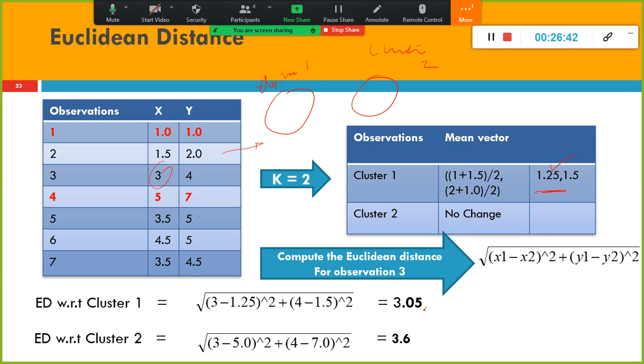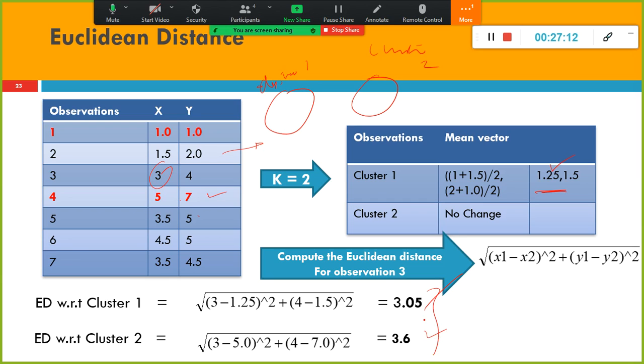So whole square, 3.05. And for the second cluster, so far there is no assignment done, hence this centroid value remains as it is. Only when you assign a record to a cluster do you need to recompute the centroid value, right? So in this case, for cluster 2, no assignment happened so far. So (3 minus 5.0) whole square plus (4 minus 7.0) whole square, take the square root, you get 3.6.